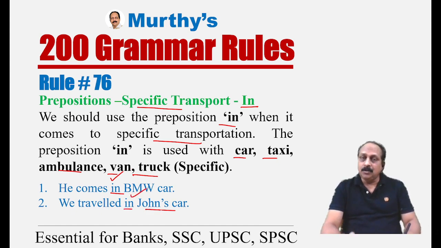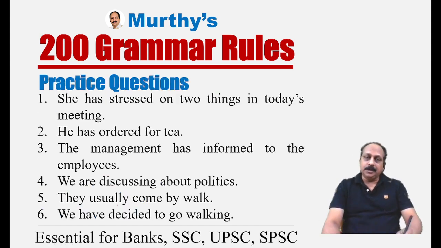I hope you guys got the difference. On is for specific transport, in is also for specific transport. Then what is the difference? On goes with bus, bike, train, ship, plane. In goes with car, taxi, van, ambulance, and truck. These you have to memorize and they should be at your fingertips.